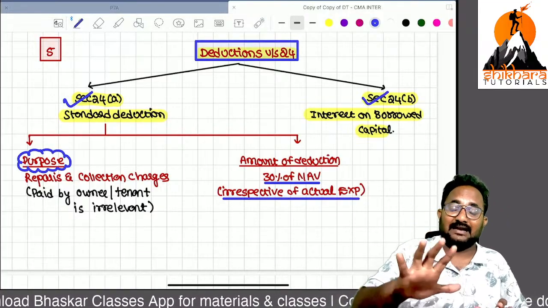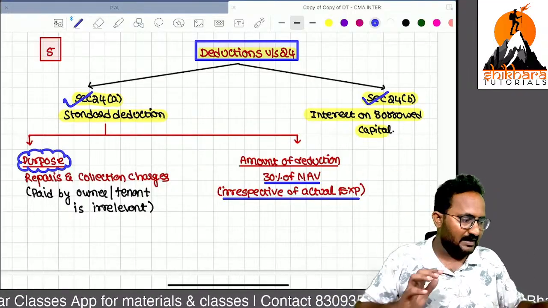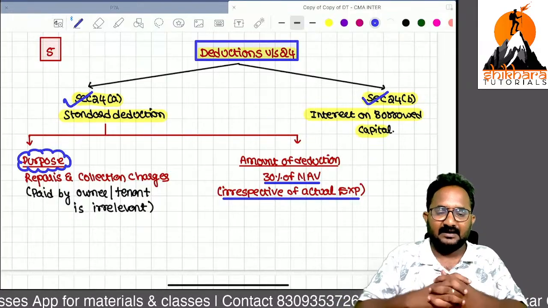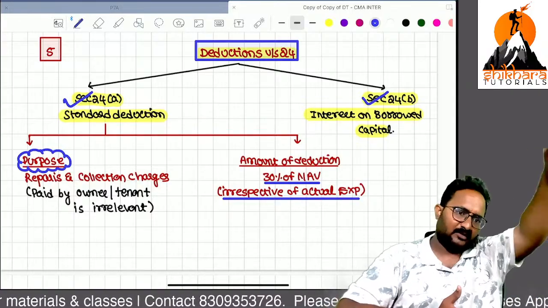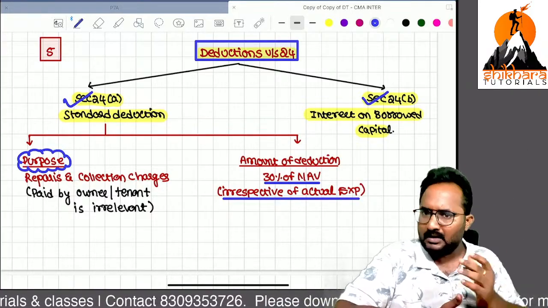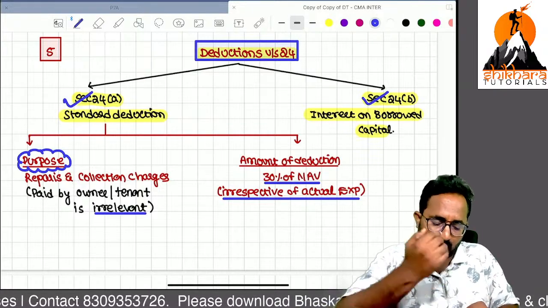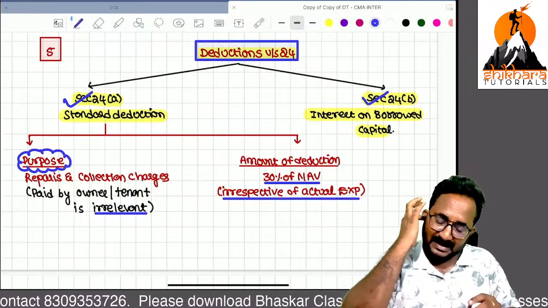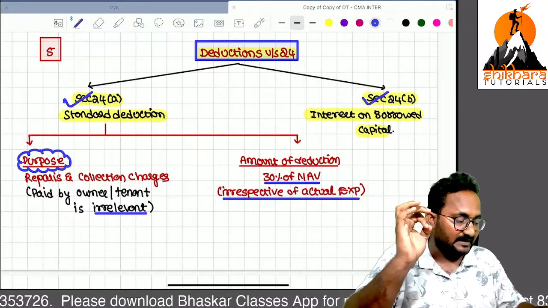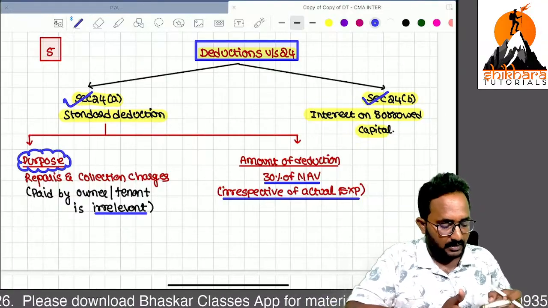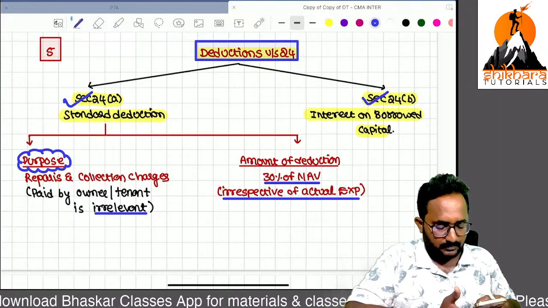So every assessee can take the standard deduction, because some expenditure is incurred related to house property. The government cannot verify the actual expenditure incurred for every house. That is not possible. So whoever incurs expenditure, whatever the expenditure incurred, that is irrelevant. We can take the standard deduction of 30% of the NAV. 30% of what? NAV.